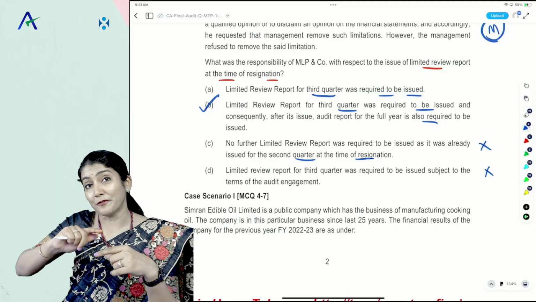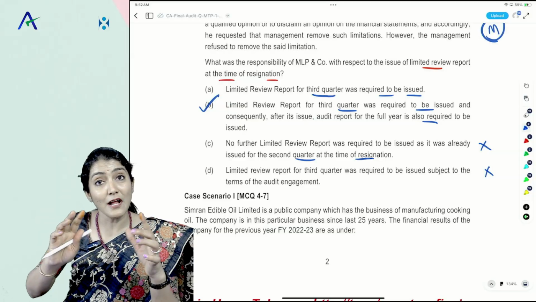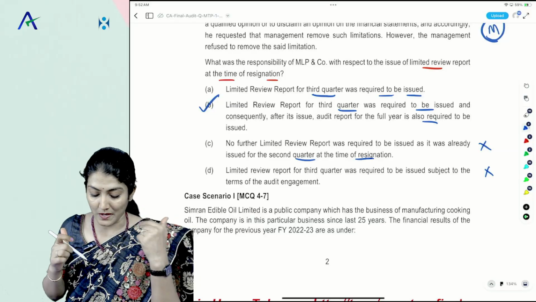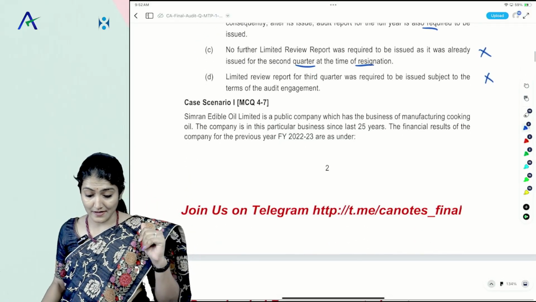So that's what I said. You have to prove yourself in the exam hall. Right now, whatever mistakes, whatever learnings are required to be done, please go for it. Right, so now coming to a case scenario.